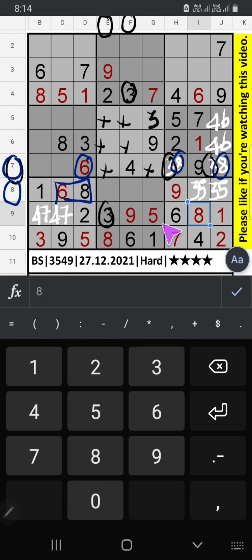So it can't come in these cells. It will come in both the cells. Since 6 is here, it can't come in this cell. 6 will be above, 8 will be below.